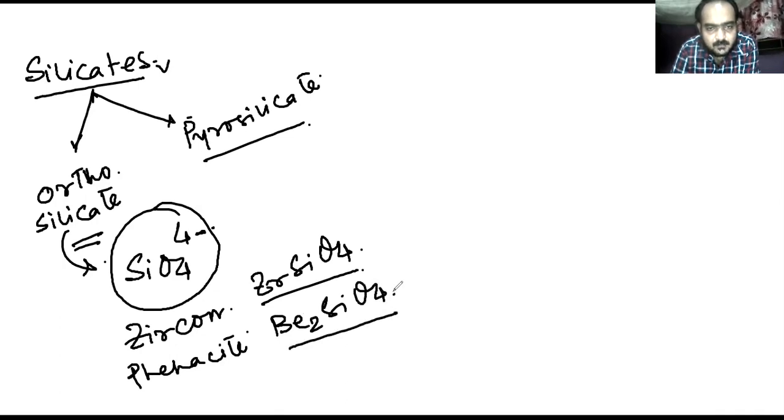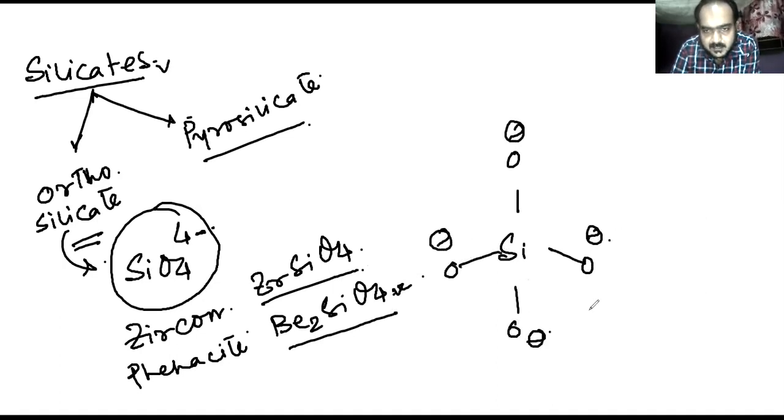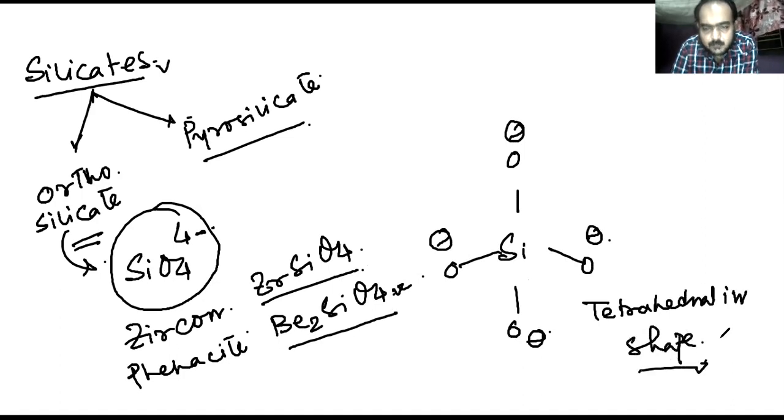So the structure will be like O-, O-, O-, O-, tetrahedral in shape. This one is known as orthosilicate.